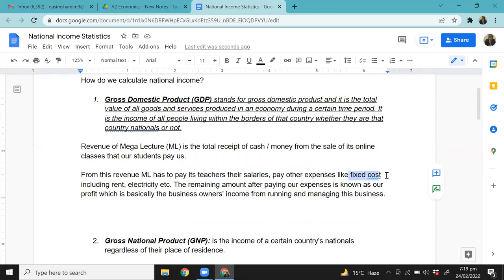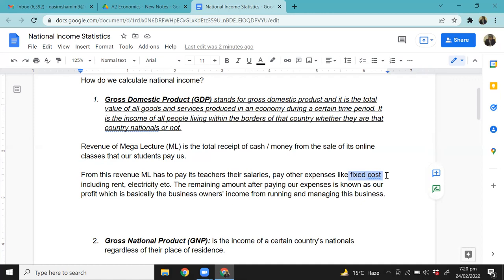Fixed cost. So if you think of rent, rent is becoming income for whom? Whoever owns that property where our office is located. Yes or no? So rent becomes income of the landlord, the property owners. Electricity becomes income of the electricity providing company, WAPDA in the case of Pakistan, which provides electricity in Pakistan, and so on and so forth, right? If we buy some resources, like furniture, furniture becomes income for the furniture producing company, and so on. And whatever amount is left, that's called profit, and that is the income of the business owners.